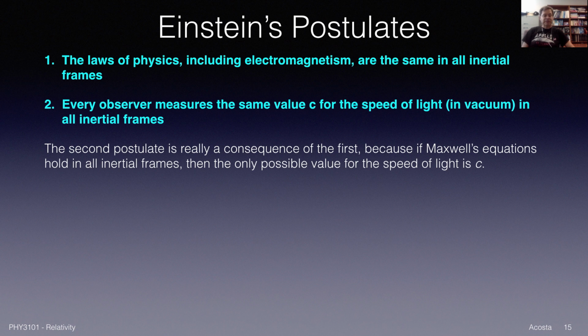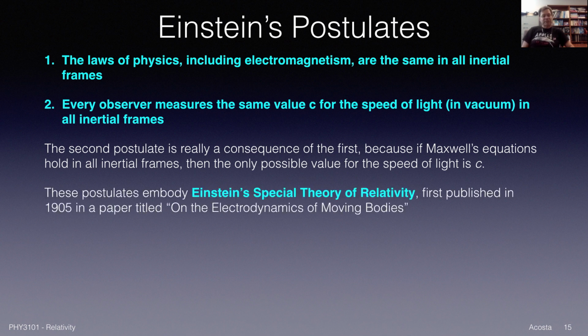Now really, this second postulate is a consequence of the first one, because remember, Maxwell's equations do predict electromagnetic waves, and it predicts that their speed of propagation is 3 times 10 to the 8th meters per second. So all we're really saying is that, yes, okay, we're believing in electromagnetism and it must hold in all reference frames. And that simple statement has enormous ramifications, as we shall see.